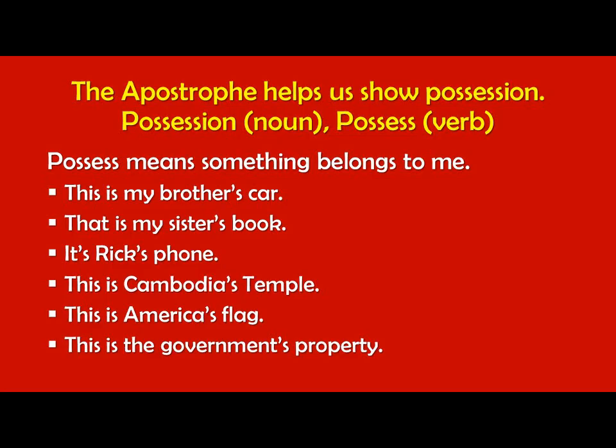The apostrophe also helps us to show possession. Can you say that with me? Possession. Possession is a noun that comes from the verb possess. They work together. Possess means something belongs to me. I possess this jacket.